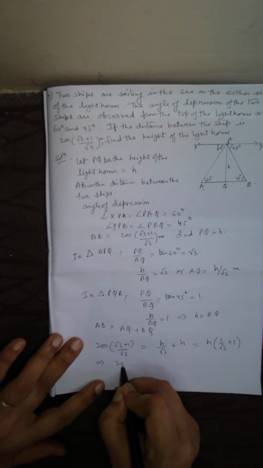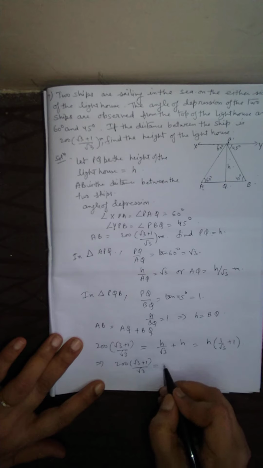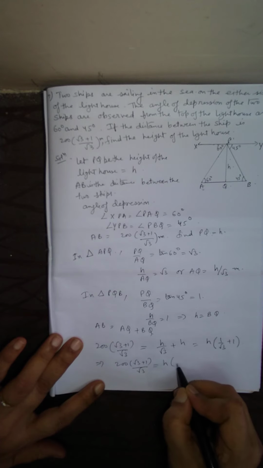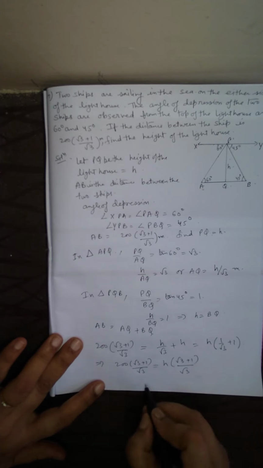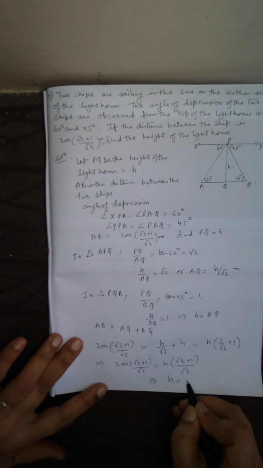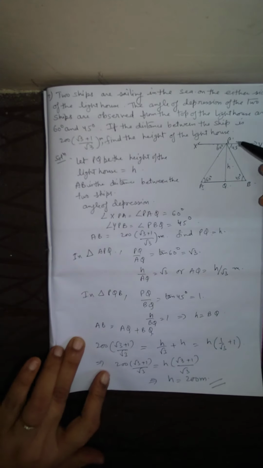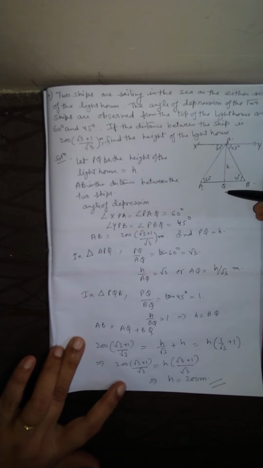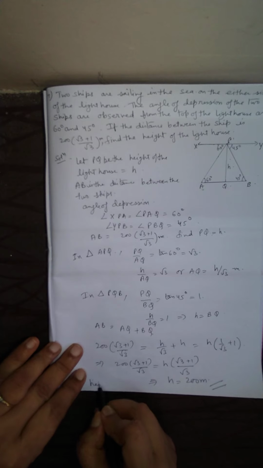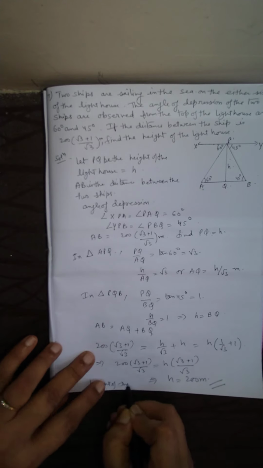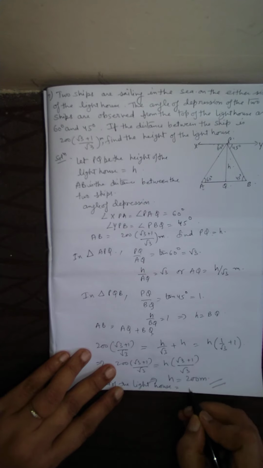Or 200 times root 3 plus 1 by root 3 equals H into root 3 plus 1 by root 3. This implies H equals 200 meter. So the height of the lighthouse is 200 meter.